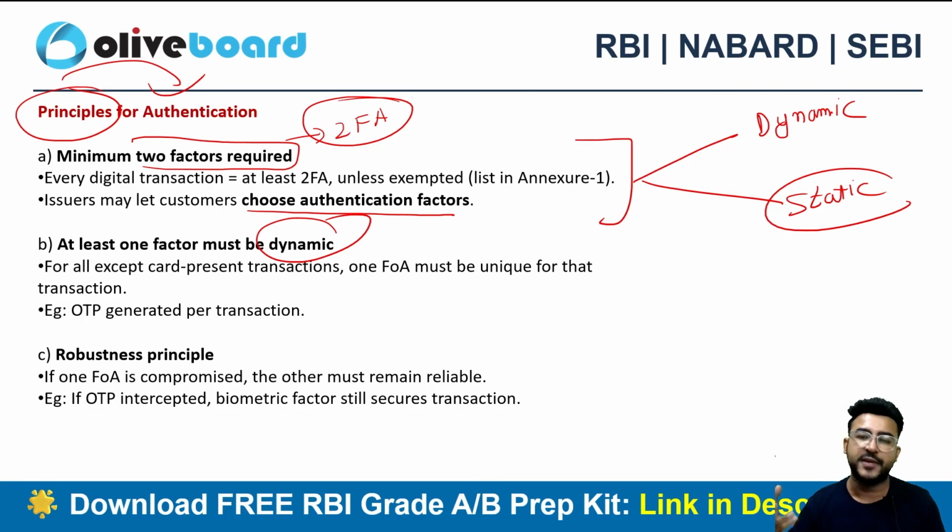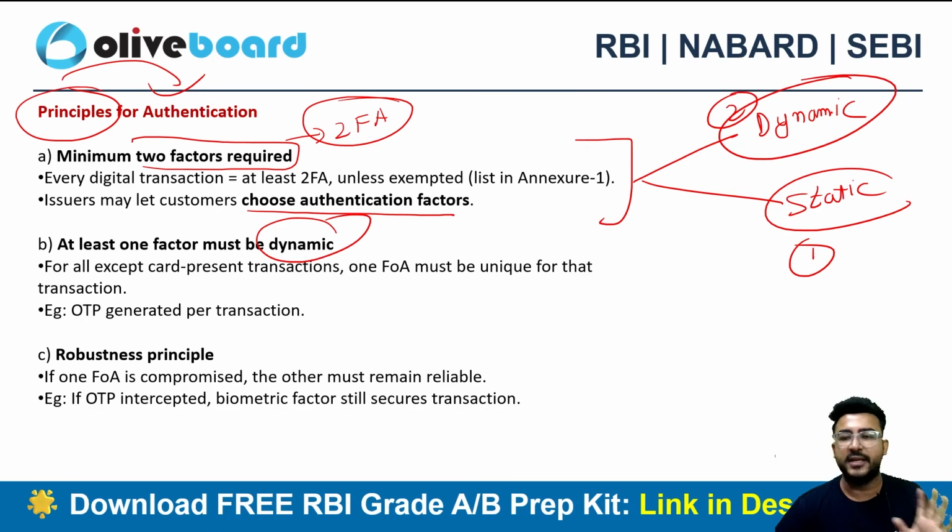Let's suppose I'm doing 50 transactions per day. I need to put the same password. That's a static factor verification. That's the factor number 1. One more factor. The second factor should be dynamic in nature, right? At least one of the factors should be dynamic in nature. It can be OTP as well.